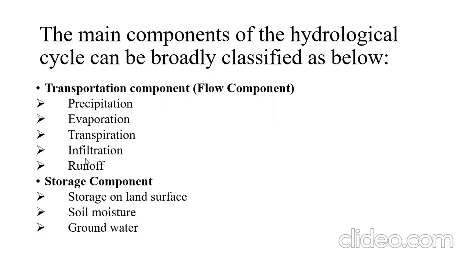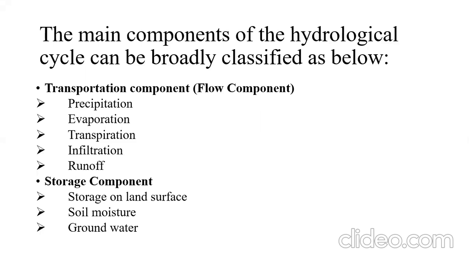So this is included under the transportation component or the flow component, whereas the storage components are going to store either water or ice, whatever it may be. Here we are considering the precipitation in the form of water, that is the rainfall. So if the rainfall is there, the storage components may be the storage of the water in the various structures, that may be man-made structures or natural structures.